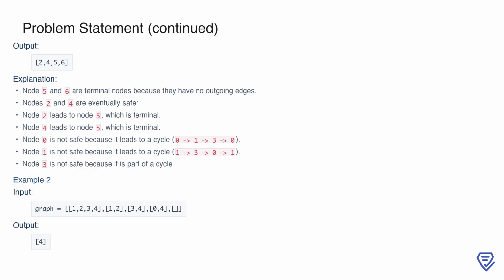Node 2 is eventually safe because it leads to node 5, which is a terminal node. Similarly, node 4 is eventually safe because it also leads to node 5. On the other hand, nodes like 0, 1, and 3 are not safe. Node 0 leads to a cycle involving nodes 1 and 3. Similarly, nodes 1 and 3 are part of cycles themselves, which disqualifies them from being eventually safe.